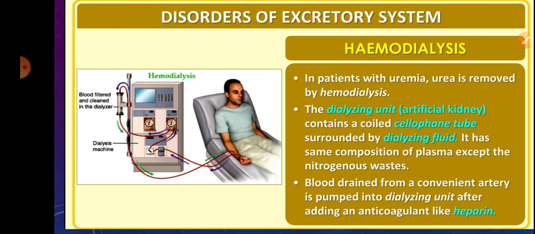Blood drained from a convenient artery is pumped into the dialysing unit after adding an anticoagulant, that is heparin. Anticoagulant means that it prevents clotting of blood.